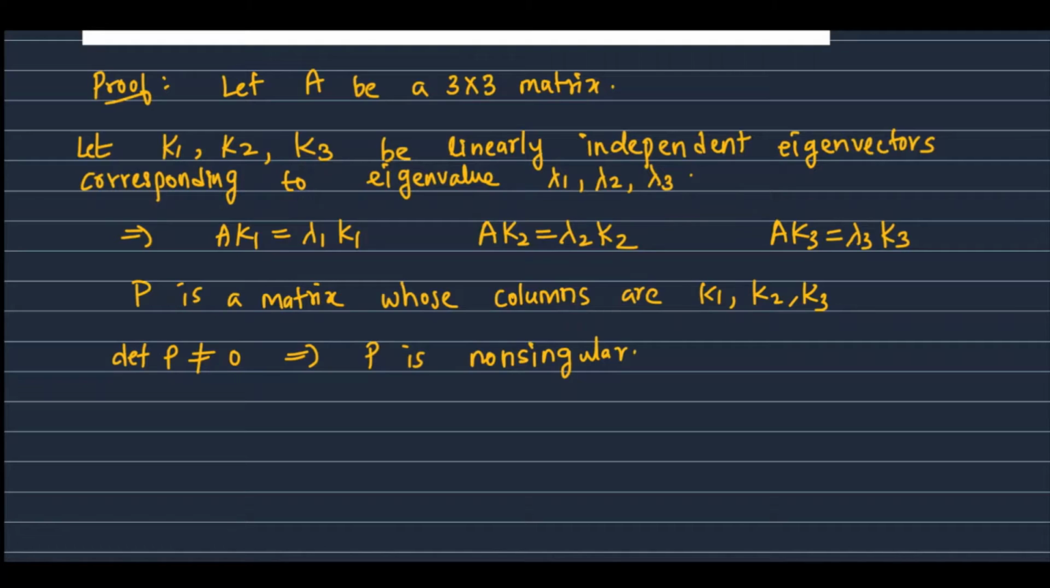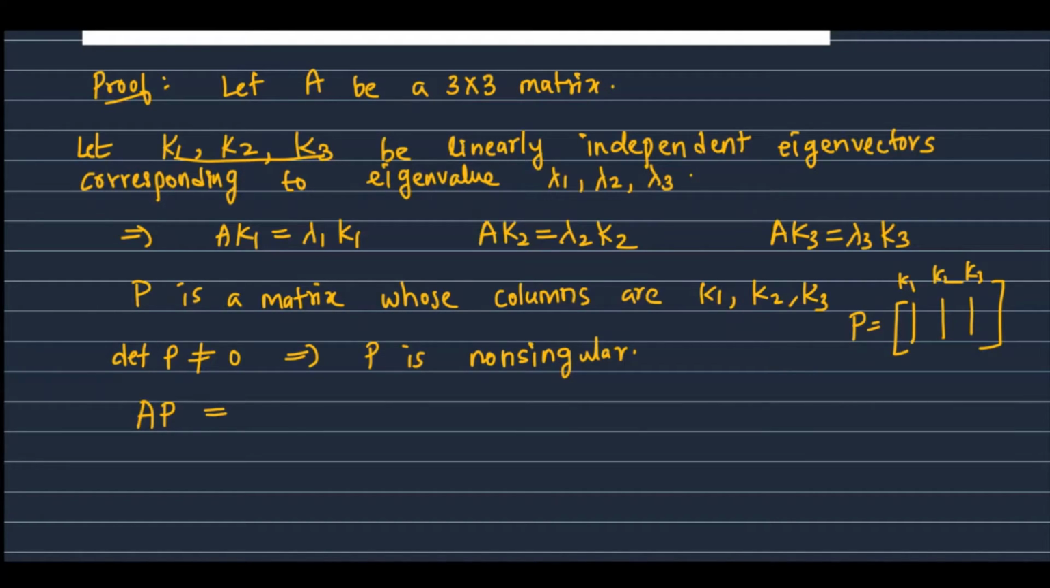So given a matrix A with K1, K2, K3 as the 3 linearly independent eigenvectors, we form a matrix P whose first column is K1, second column is K2 and third column is K3. Now this P is a non-singular matrix. Now it remains for us to show that P inverse AP is a diagonal matrix. So we got the non-singular matrix P. Now we will check what is AP.